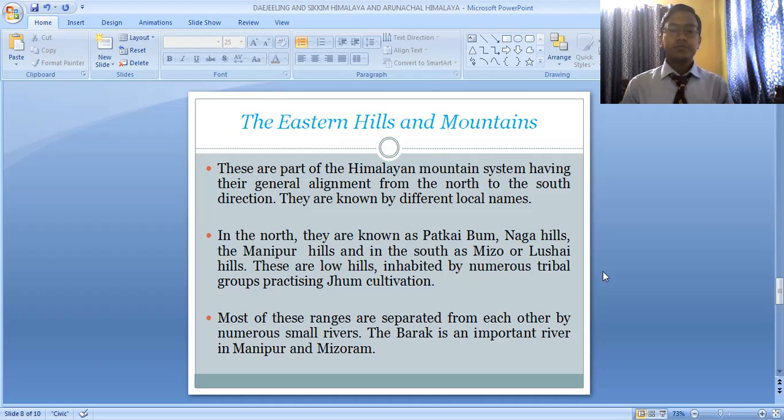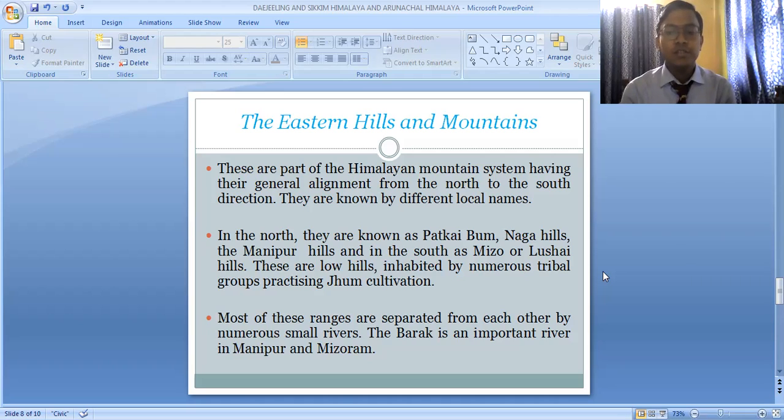So these are low hills inhabited by numerous tribal groups practicing jhum cultivation. Basically, these eastern Himalayas and mountains do not have a higher elevation. The height of the mountains of this region is not so high. The hills are very low in height. Because the hills are lower in height, human habitation has become possible. So many numerous tribal communities have settled in this region and they practice jhuming agriculture, from where they earn their livelihood.